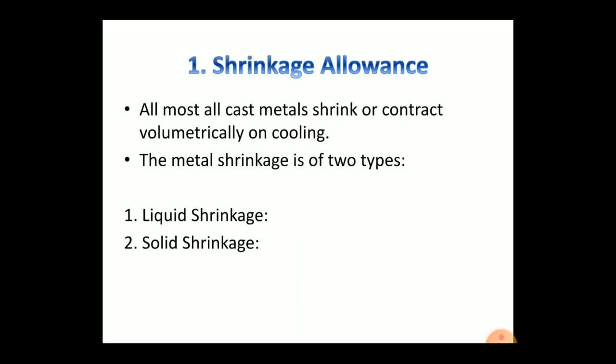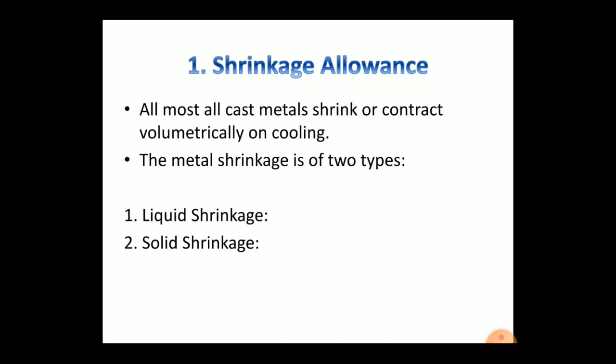To account for this shrinkage, risers which feed liquid metal to the casting are provided in the mold. And the second one is solid shrinkage. It refers to the reduction in volume caused when the metal loses temperature in solid state. To account for this, shrinkage allowance is provided on the pattern.